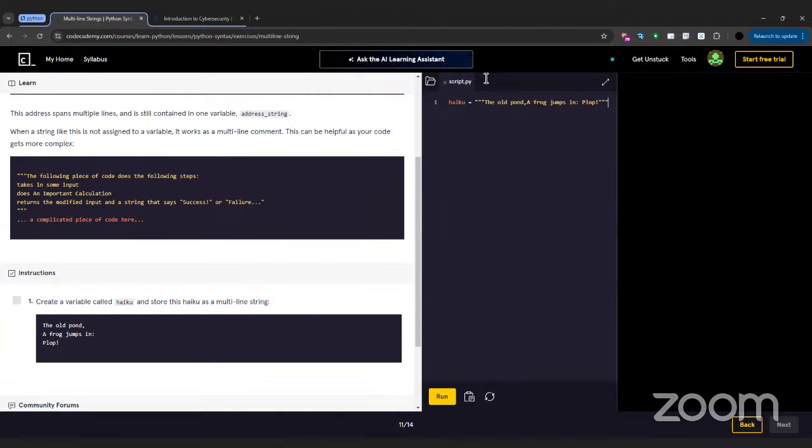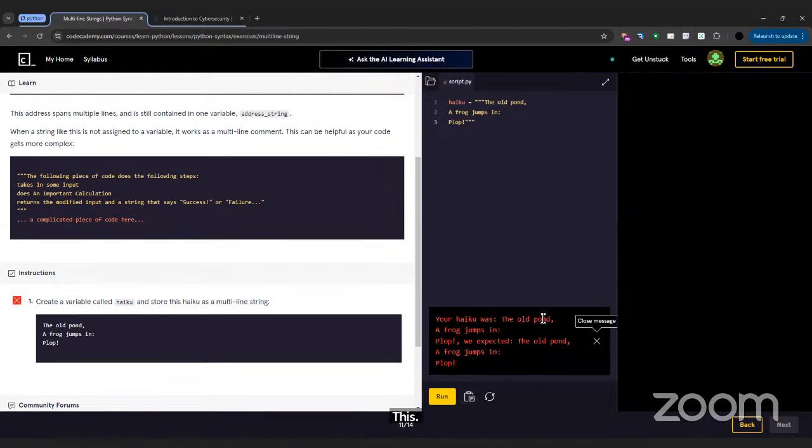Does anyone know if this will work? Or do you want to challenge it and see if we've done it wrong or not? You forgot to make it multi-line. You didn't put them on three different lines. You put them on one line. So how do we put them on three different lines? You just do like this, and then like this. Okay, so let's see if it will work.